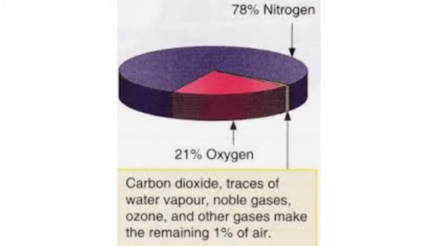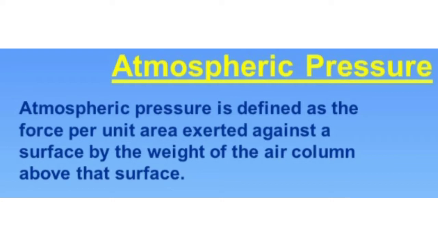Air exerts pressure on the earth. This pressure is called the atmospheric pressure. Atmospheric pressure is defined as the force per unit area exerted against a surface by the weight of the air column above that surface.